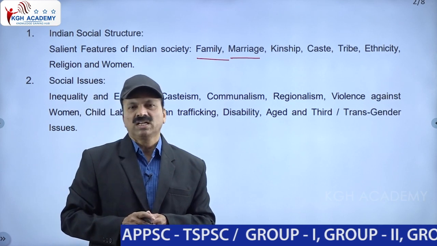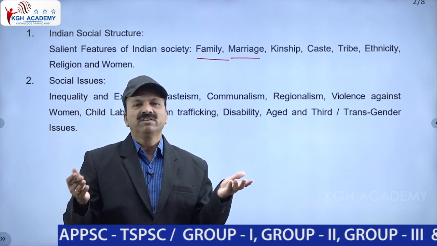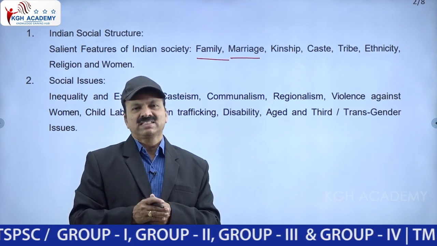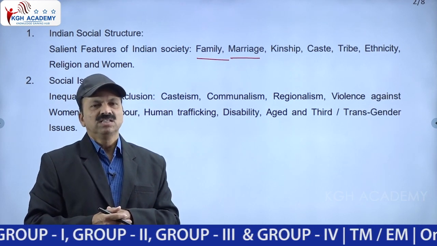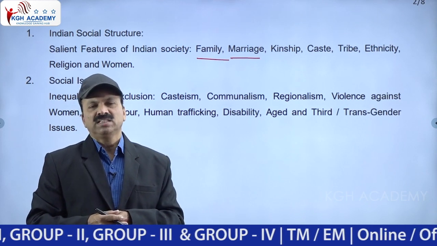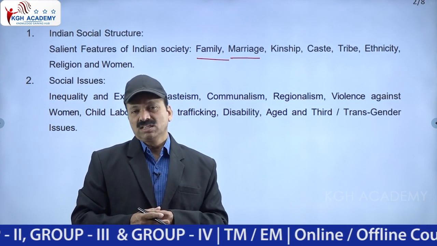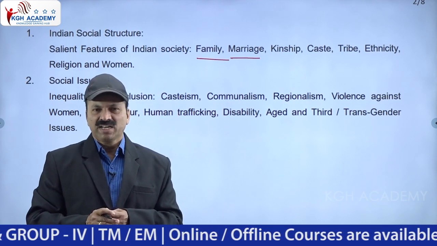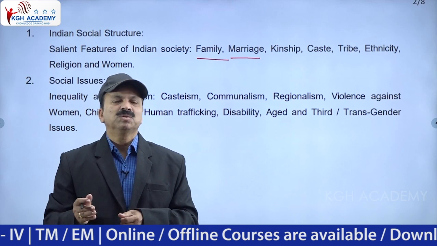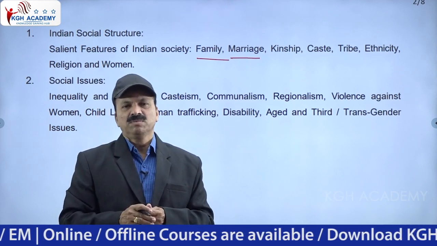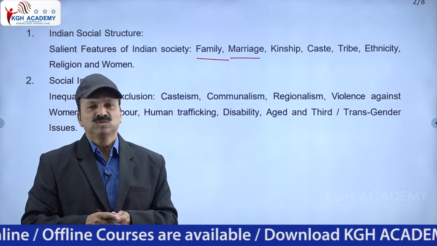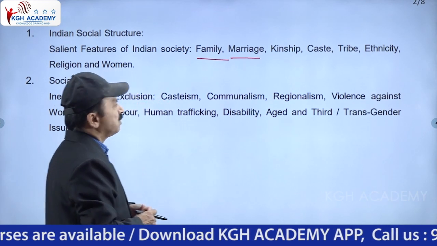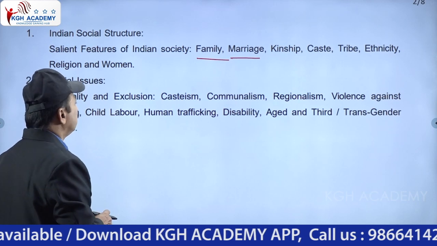They were not allowed, or sometimes even though they were taking place, society did not accept them. Simply, we can say Asura marriage is one of the marriages which is not accepted. Gandharva marriage, just like a love marriage, is also not accepted. Marriage by purchase is also not accepted. Paisacha marriage, where they married by molesting the character of a girl, is also not accepted. So what types of marriages existed is also one of the areas.